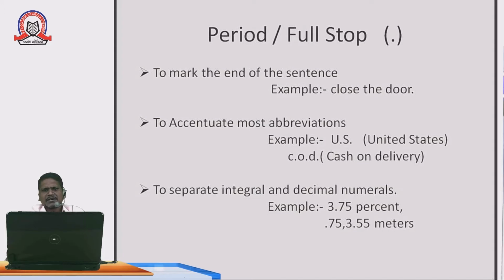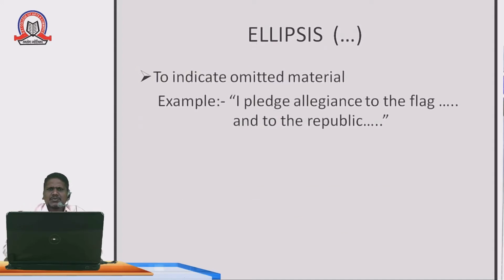Some students are not using these full stops, so it is incorrect. As a journalist, you must use these things while writing and speaking the articles.